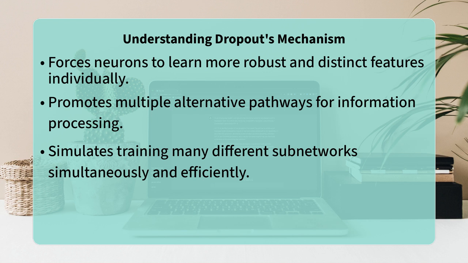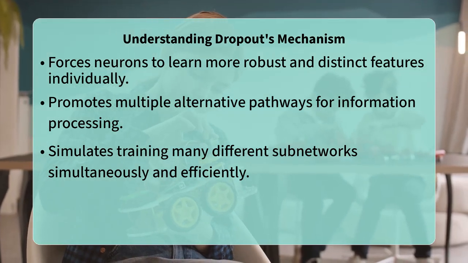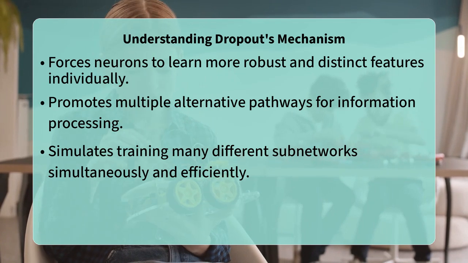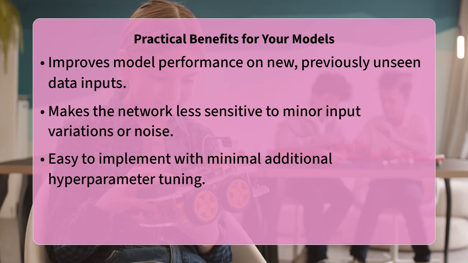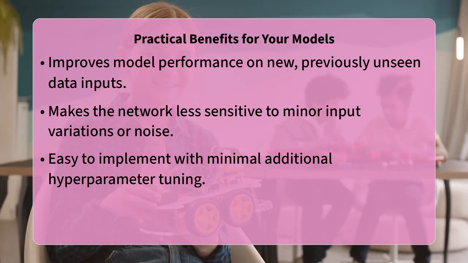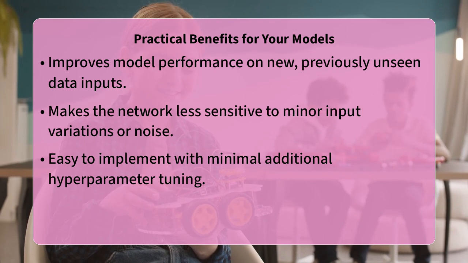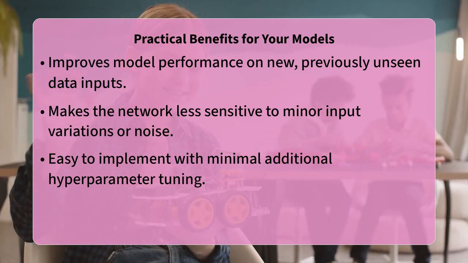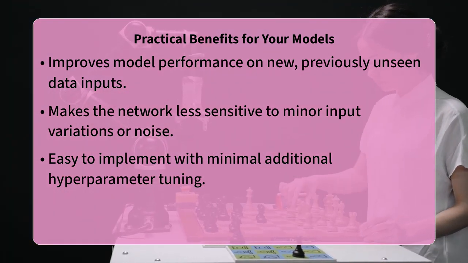This redundancy in feature learning is crucial. Without Dropout, neurons might develop highly specialized roles that only make sense in conjunction with other specific neurons, leading to brittle dependencies and a phenomenon known as feature co-adaptation. When this happens, if one of those specialized neurons is not ideal for a new input, the whole carefully constructed dependency chain can break down. Dropout breaks these dependencies.